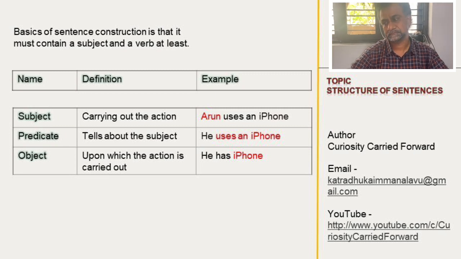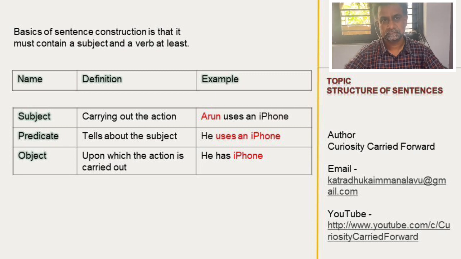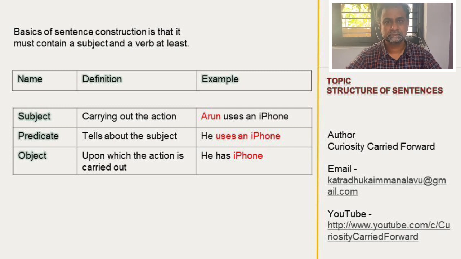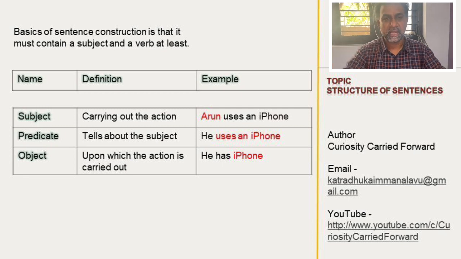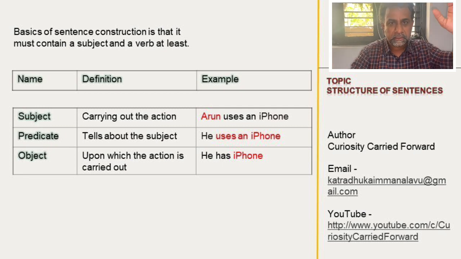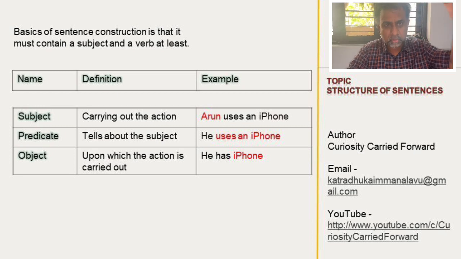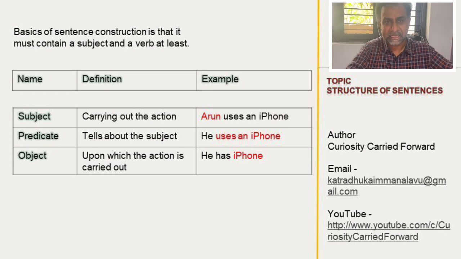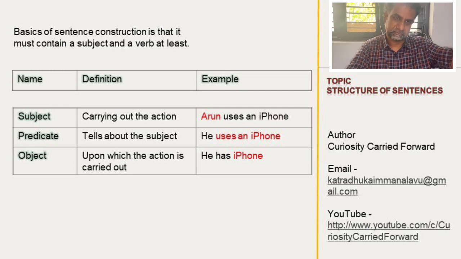Now you can give the children homework. They have to divide the sentence into subject and predicate. Easy. In a sentence, they have to identify what is the subject, what is the predicate, what is the object, and then bifurcate. In the subject, he is there, and we can replace it with she or they.